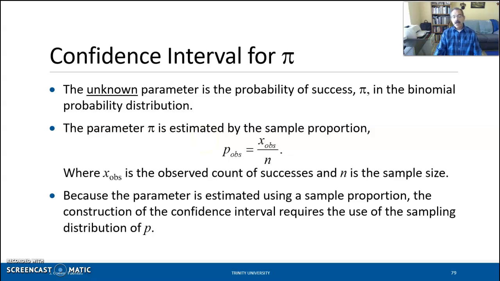All right, so the unknown parameter is the probability of success pi in the binomial probability distribution. The parameter pi is estimated by a point estimate, the sample proportion, where x observed is the number of observed successes in the sample, out of a sample of size n. Because we're using the sample proportion to estimate the population proportion, the confidence interval needs to be constructed using the sampling distribution of the proportion.